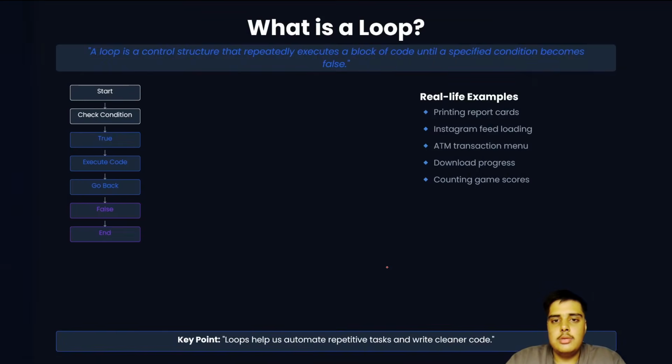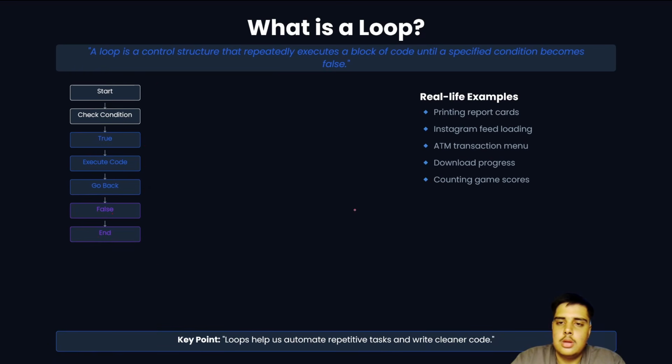Now coming to the next, what is a loop? A loop is a control structure that repeatedly executes a block of code until a specified condition becomes false. The way it works is that it first starts, then it checks the condition. If the condition is true, it executes the code and then goes back. But if the condition is false, it directly ends. So if it's false, it ends, but if it is true, it executes the block and then goes again to start.